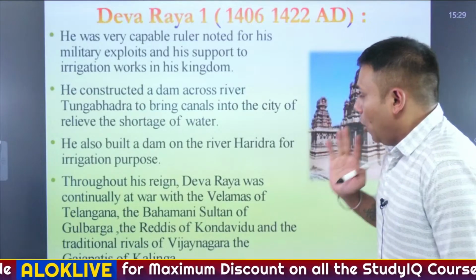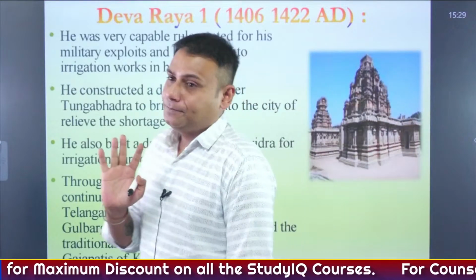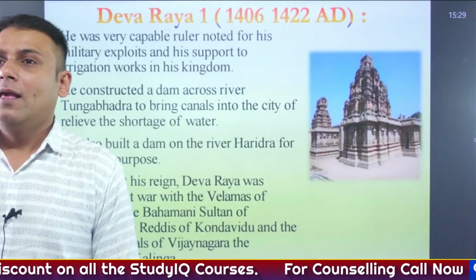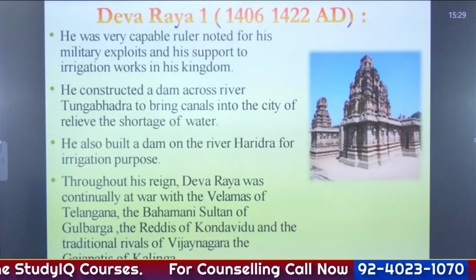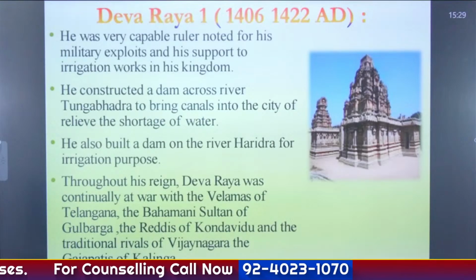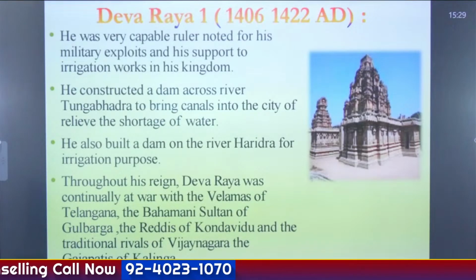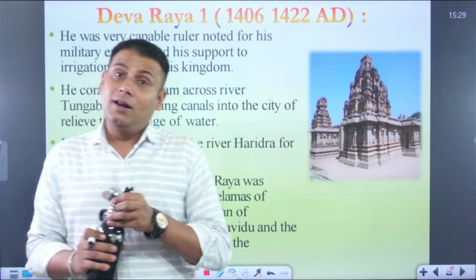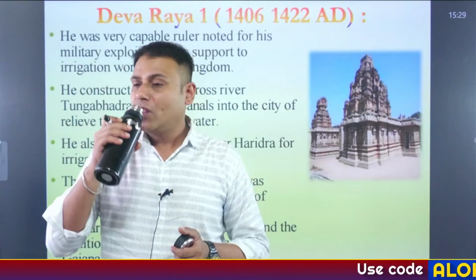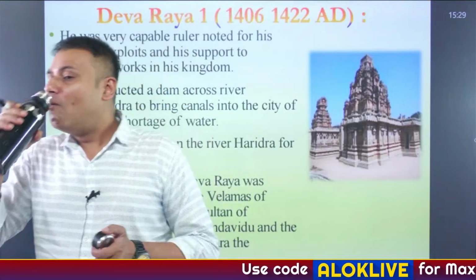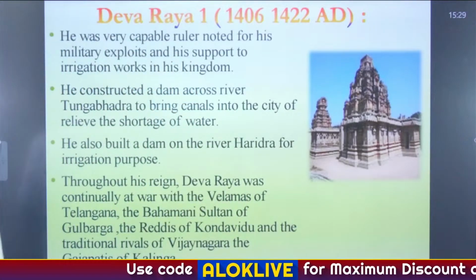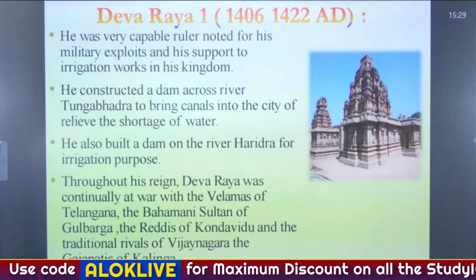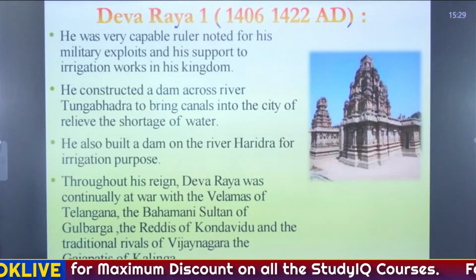Hope you understood the point, guys. Yes, Prince Harihara and Bukka were brothers. Hampi was the capital of the Vijayanagar rulers. Okay.